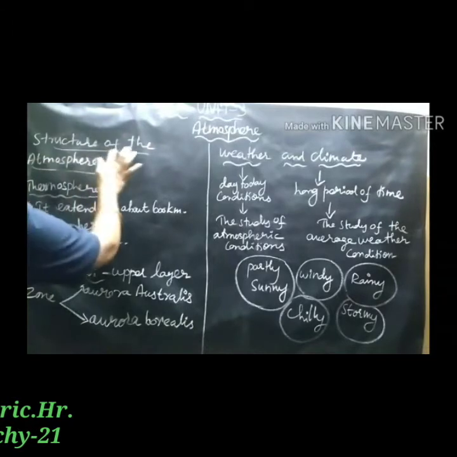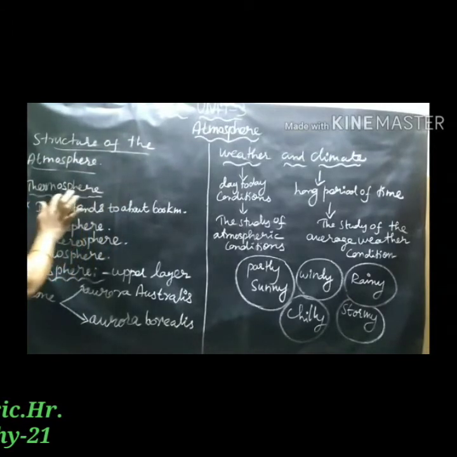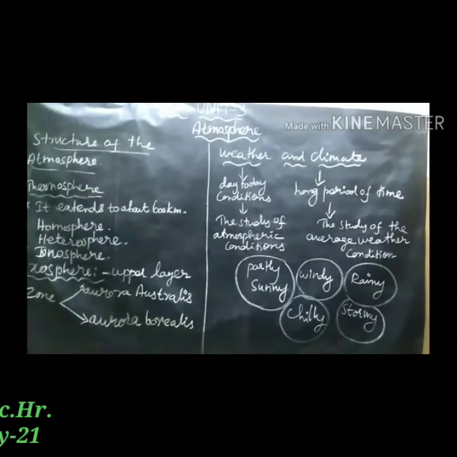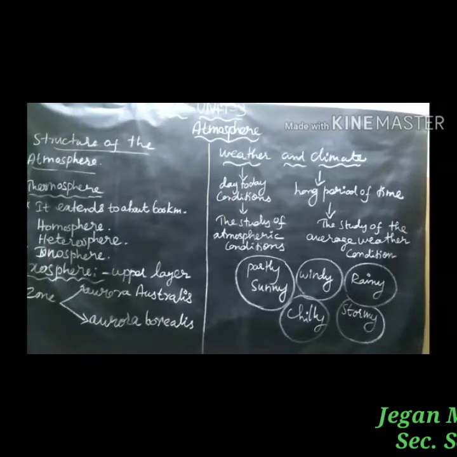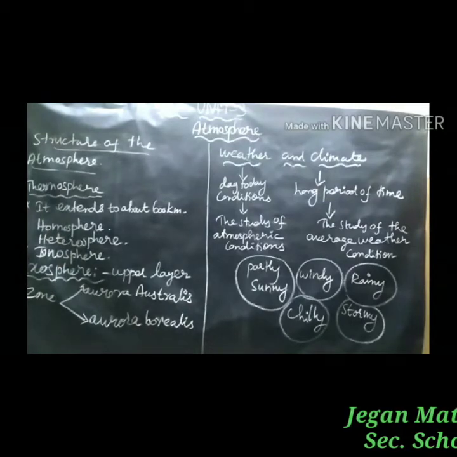Next in the structure of the atmosphere is the thermosphere. It extends to about 600 kilometers and exists above the mesosphere. The composition of gases in the lower thermosphere is more or less uniform, hence it is called the homosphere.